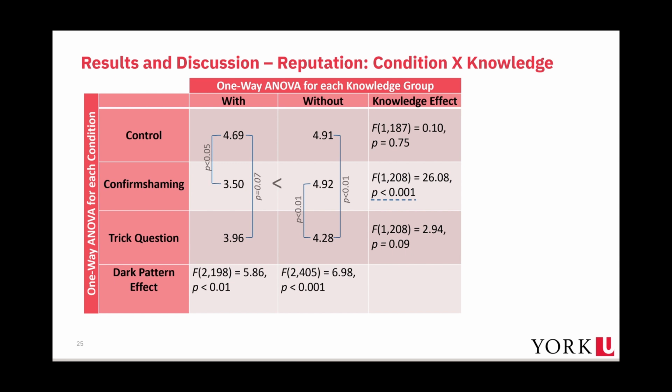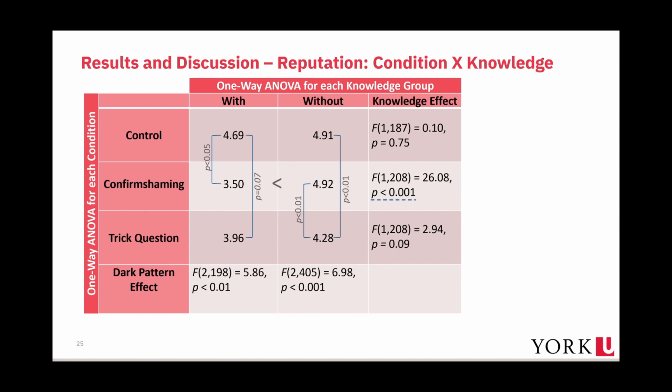Overall, those with knowledge rated the website reputation lower than those without knowledge, with the difference between both knowledge groups regarding confirm shaming being significant at p less than 0.001. This is an indication that those with knowledge are more likely to view websites that use dark patterns as having a bad reputation than those without knowledge.